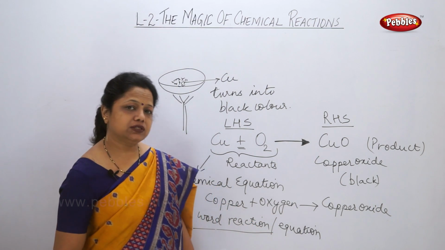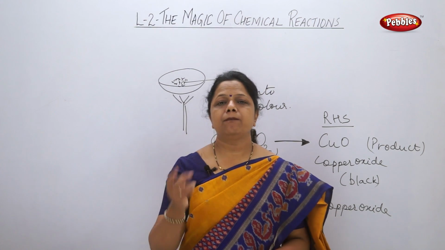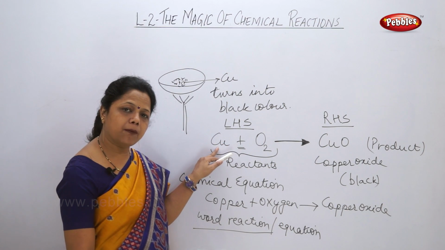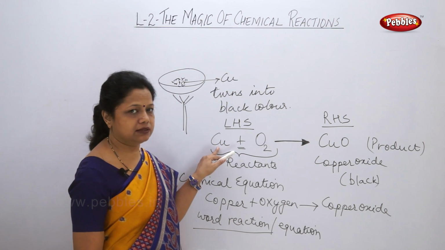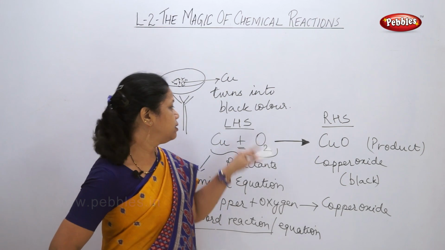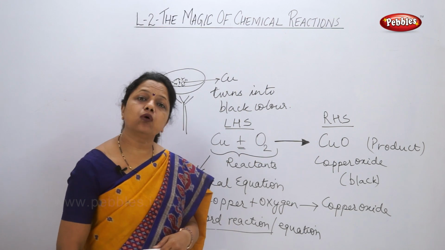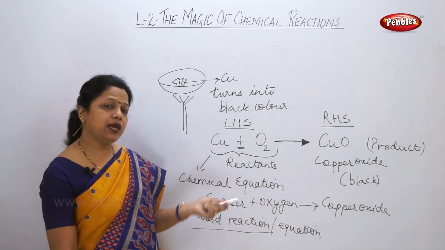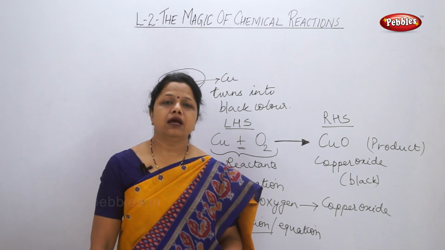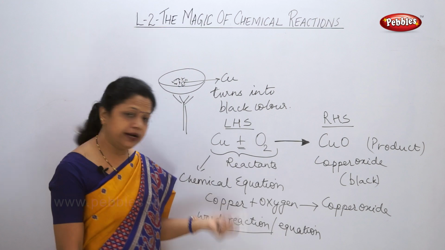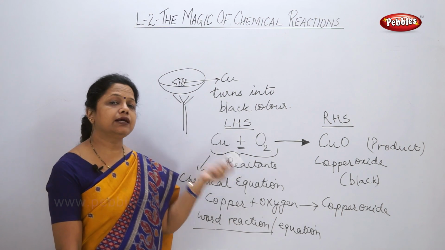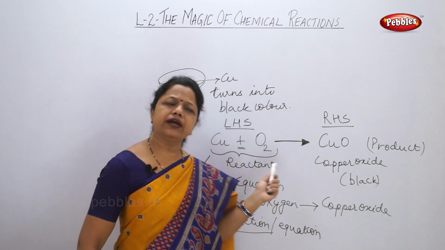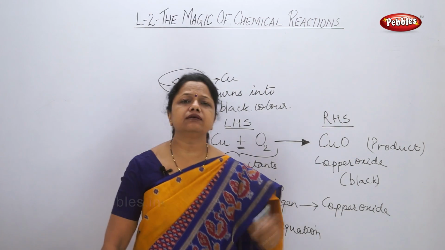The word equation can be represented by various symbols and formulas, where in place of copper I have used Cu, that is the symbol or the formula of copper. In place of oxygen I have used O2, that is the formula of oxygen. So this is the way a chemical equation is written, and this is the way the word equation is written. Now tell me, what is the importance or use of writing in this way?